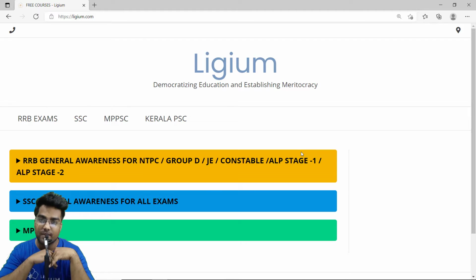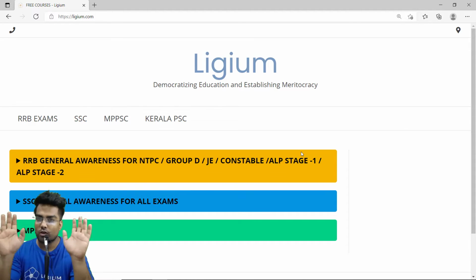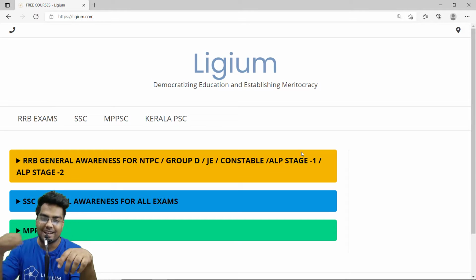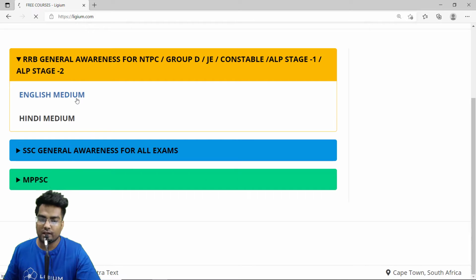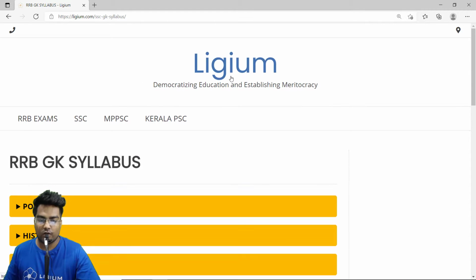We are going to solve some more questions on modern history. Before we get started, as usual, we are going to check how to get into the MCQ section. This is how you do it. First of all, you obviously have to visit ligem.com. Since we are going to solve the questions on RRB general awareness, let's explore RRB general awareness. We click here, and we are going with the English medium. We click here.